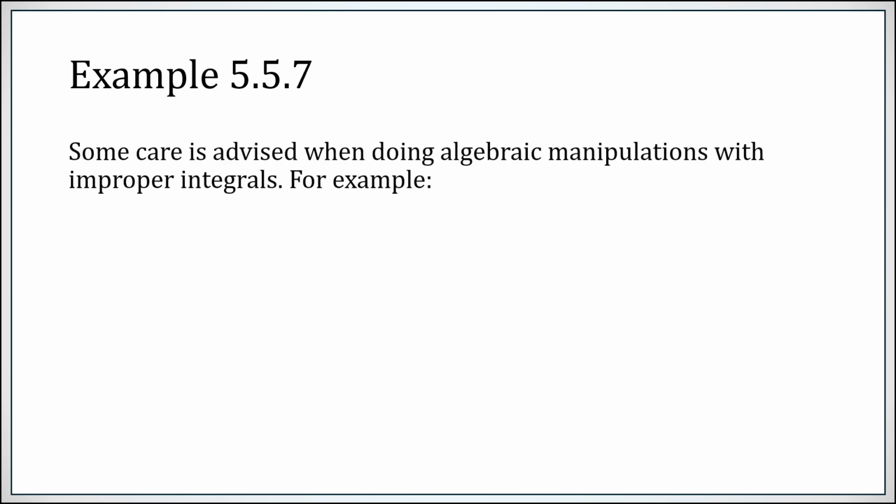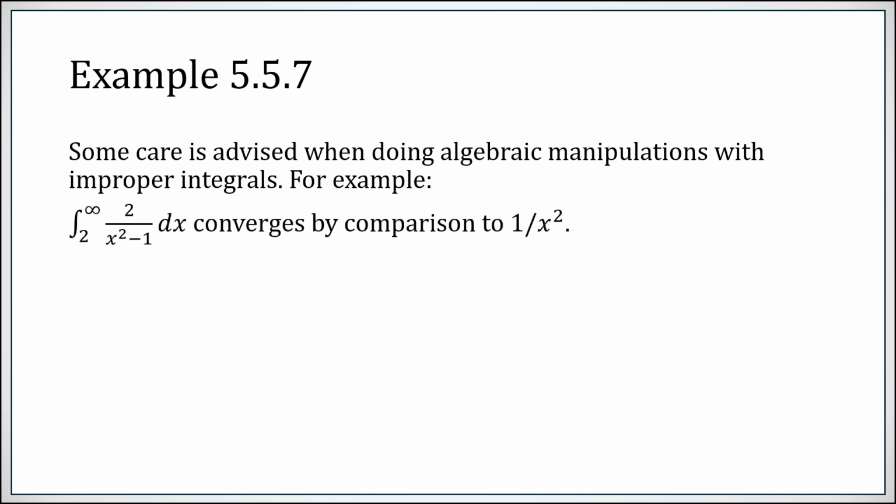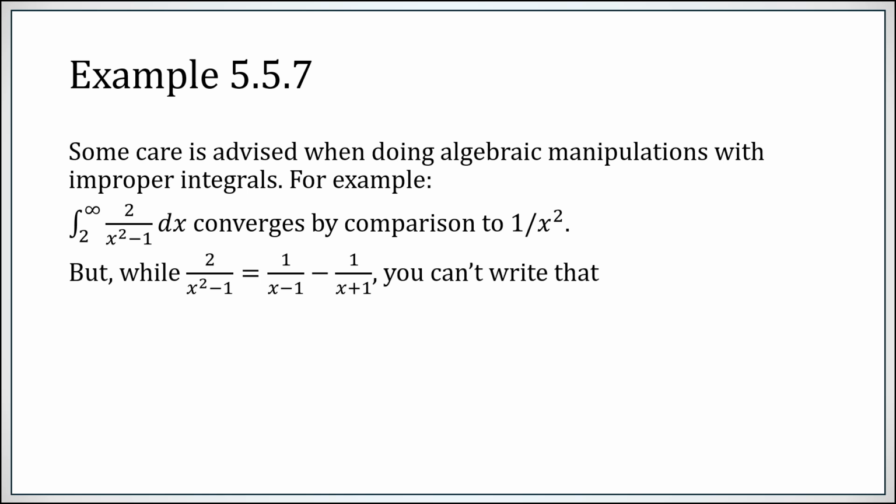Example 5.5.7. When doing algebraic manipulations on improper integrals, do be careful. Consider the function 2 over x squared minus 1. This is continuous once x is larger than 1, so let's just start the improper integral at 2. 2 over x squared minus 1 is more or less the same function as 1 over x squared as far as convergence or divergence of certain things is concerned. So that improper integral does converge.